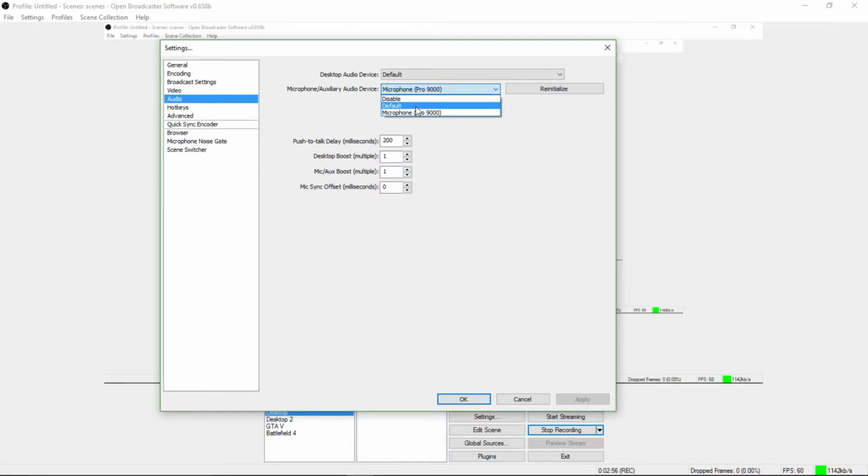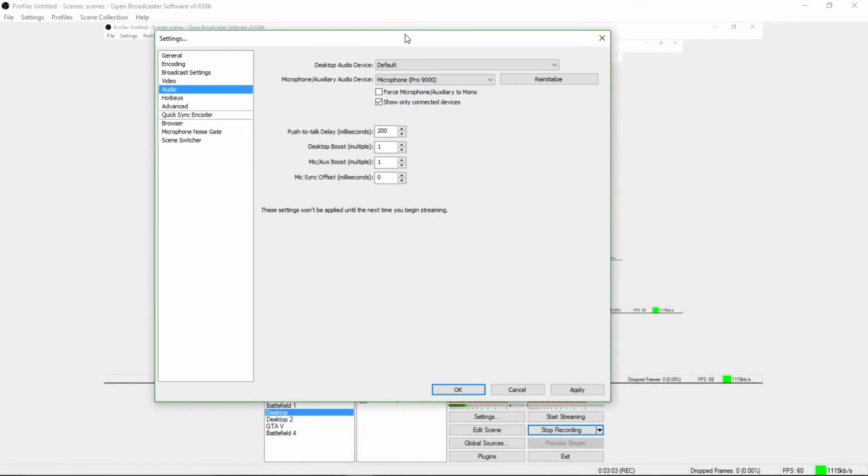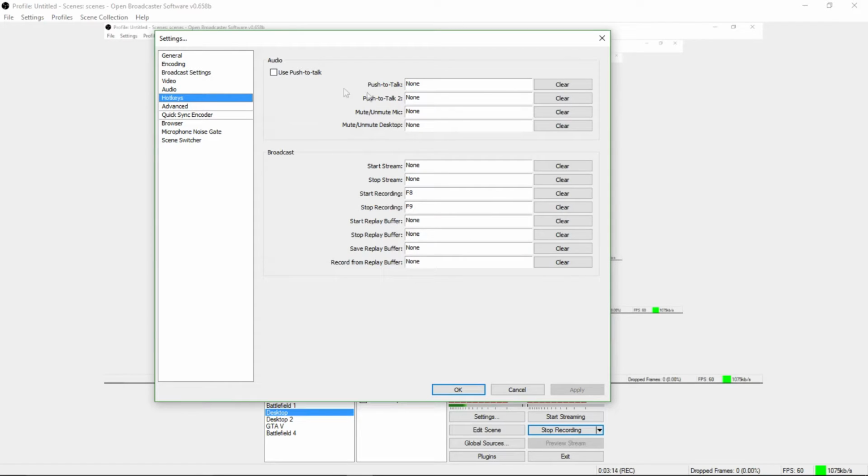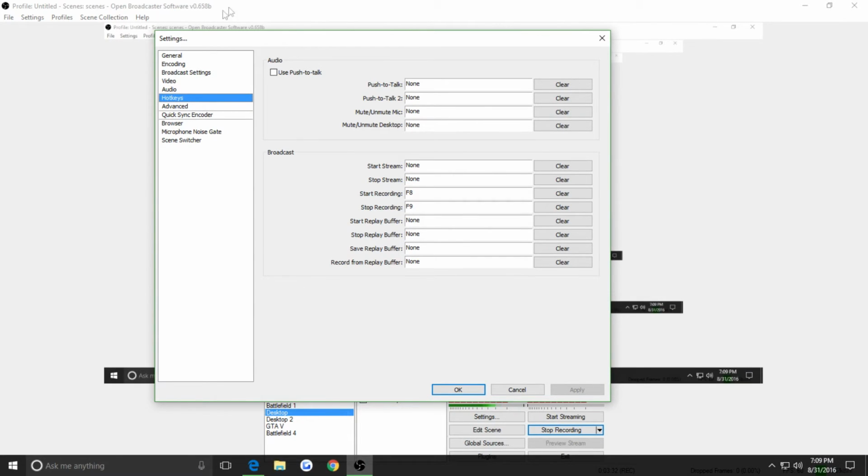Here you set your recording, like what you're going to use to record, and then you want to go to hotkeys. Click save hotkeys, and then you might want to set a hotkey. I have mine for F8 and F9 to start recording and stop recording, so then you won't have to go off the screen if you have like a second screen, or open up the tab down here.